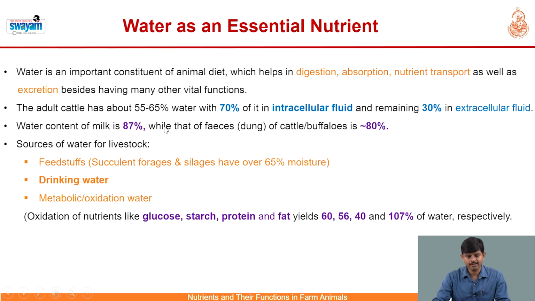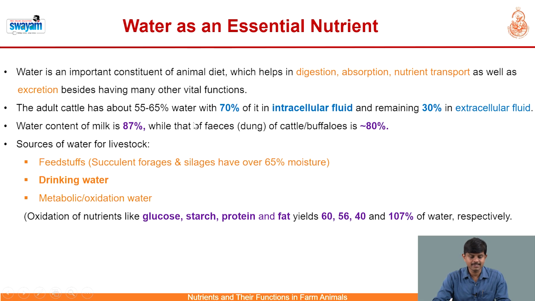In addition to the macronutrients and micronutrients, we also have water as an essential nutrient. As we know, water is an important constituent of the animal diet, which helps in digestion, absorption, nutrient transport as well as excretion, besides having many other vital functions in the body.